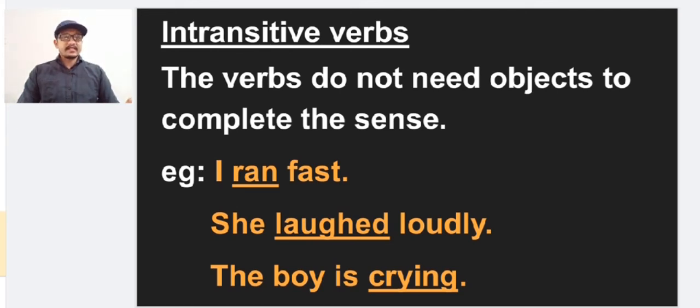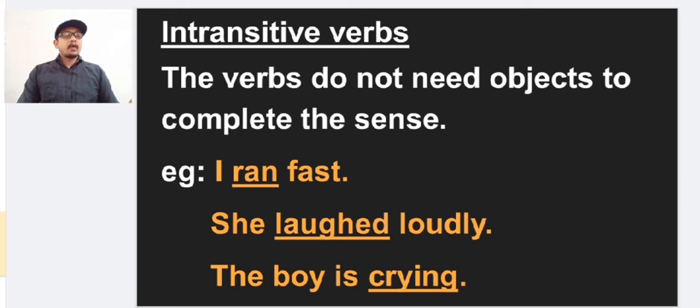I is the subject here. I ran fast. Fast is not the object here, it's just an adverb. It just tells how he ran. I ran fast. So the meaning is completed here without an object. So the verb doesn't require an object to complete its sense.